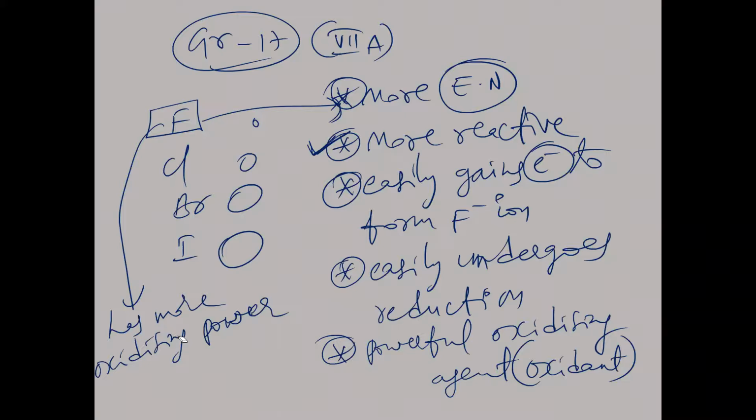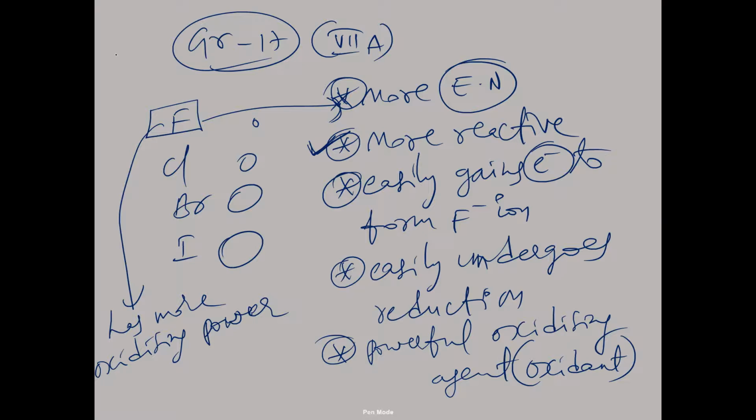Its oxidizing nature is greater. It will oxidize others, but it itself undergoes reduction easily. So which power is greater? The reduction power of fluorine is greater, because it easily undergoes reduction. This way we have to understand the concept.